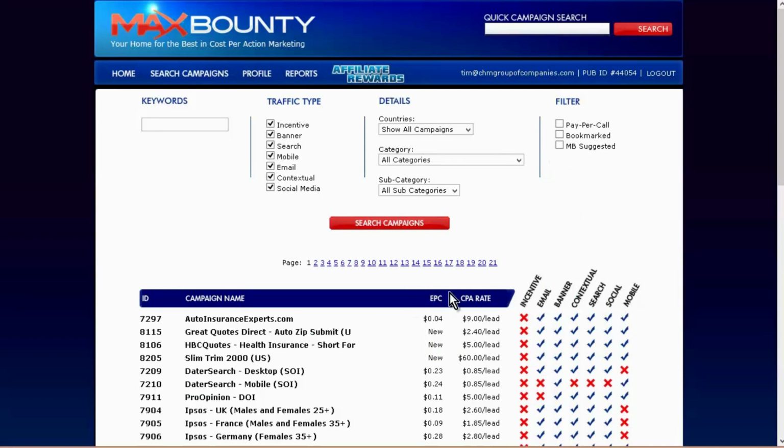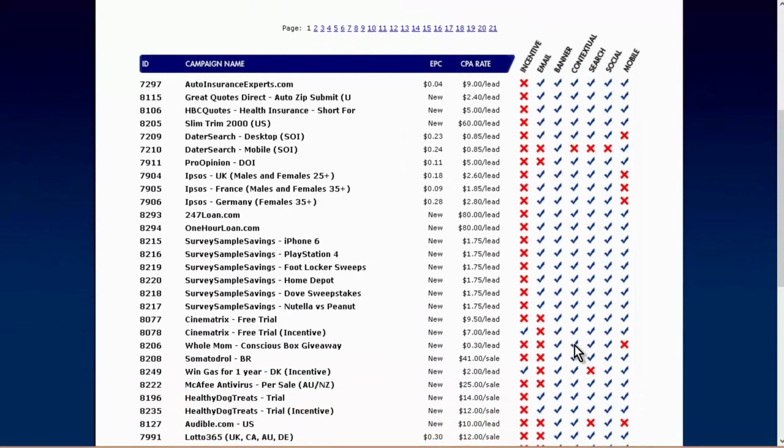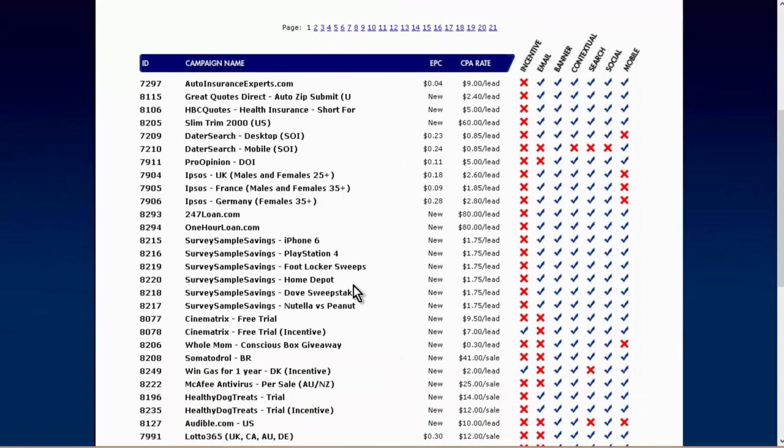Okay, so then we can go and have a look through here, and what we want to do is find something that is going to interest most people. Usually when you get something with a lower amount for a lead, that's going to be something fairly simple for them to do, like fill out an email. If it's something like $80 or a very high amount, it's probably something to do with a sale. So you're going to want to stick with one of the ones that are lower.